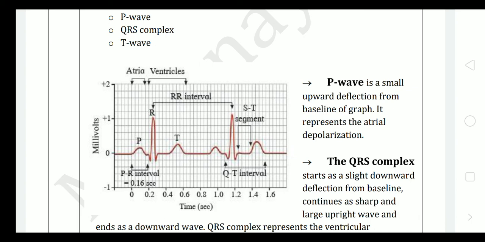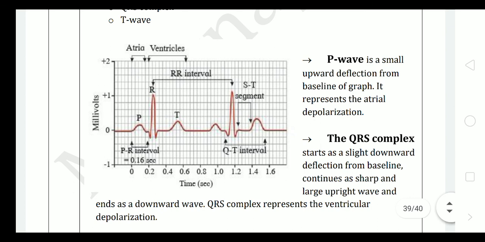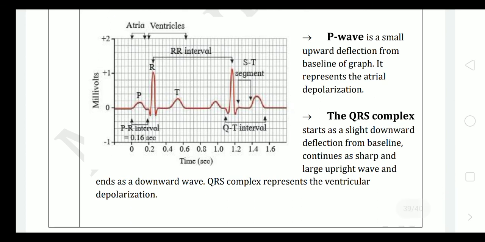which can be seen easily in this diagram. The P wave is a small upward deflection from the baseline of the graph. It represents atrial depolarization. That means the atrium is now depolarized. That means current from the SA node is passed towards the ventricles now.